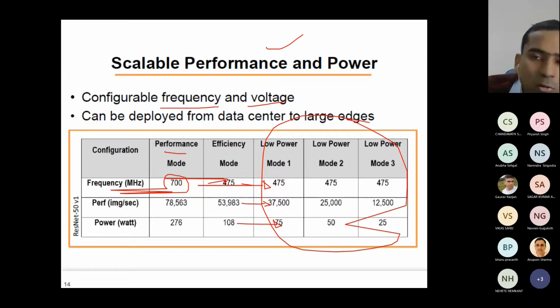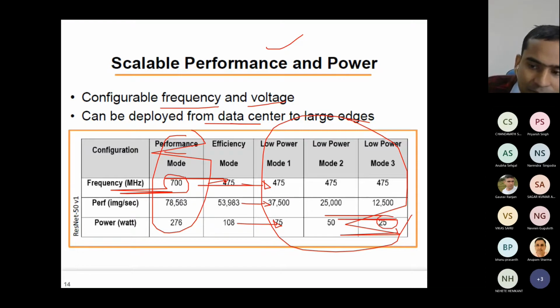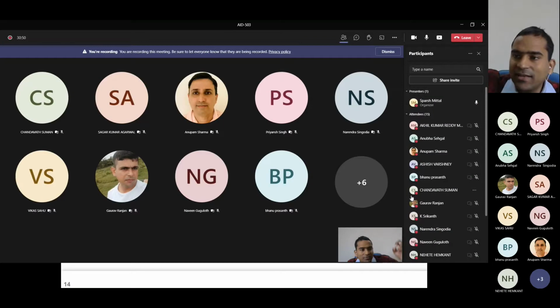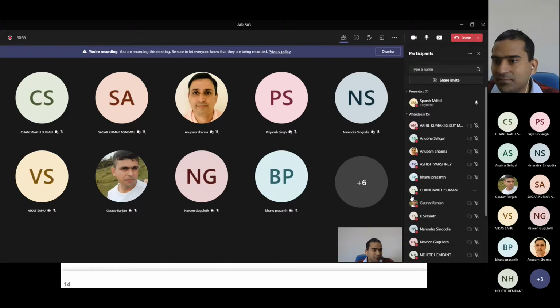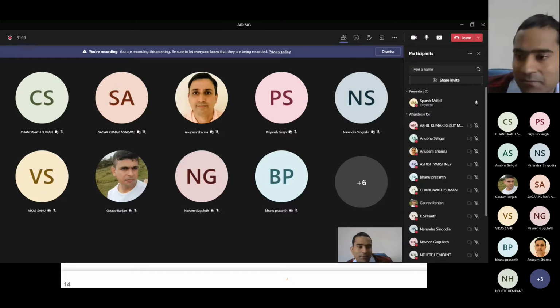So the whole point is, if you want to use it in the data center, use it in the high performance mode. If you want to use it for edge devices, use the low power mode, where the power consumption comes down to just 25. Is it clear? Although your performance will also be hit, that's fine because, for example, if you're running it on a drone, it does not need to be as efficient as a data center server. So any questions here? You get a whole spectrum: here we have very high performance, but at the cost of high power. And here we have lower performance, but we also save power.